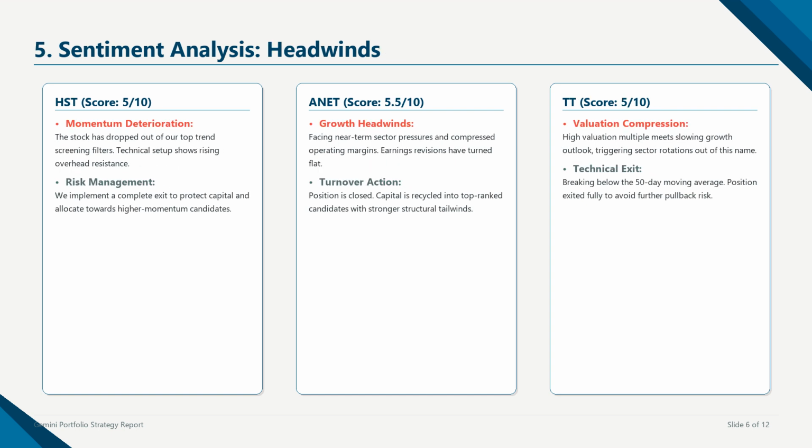Conversely, several stocks are facing significant sentiment headwinds. HSD has dropped out of our top trend screening filters due to momentum deterioration and overhead moving average resistance. ANIT is facing near-term sector growth headwinds, rising fuel costs, and compressed operating margins. Lastly, TT has seen multiple compression as retail momentum cools and technical support levels break. Growth ratings for these companies have declined in our combined screening model, prompting a complete technical exit.